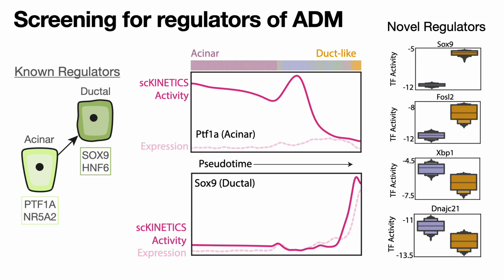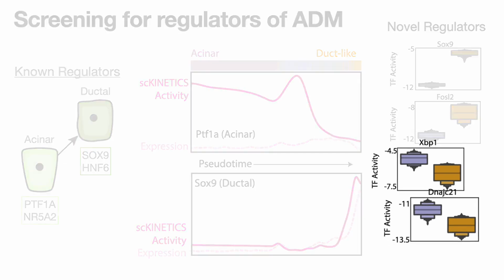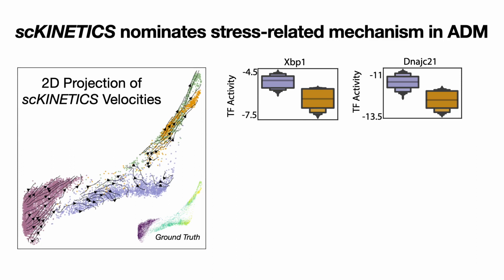Finally, we sought to screen for some novel regulators of ductal states by comparing two duct-like clusters, finding that while SOX9 is globally upregulated along ADM, its activation is higher in some ductal populations compared to others. In fact, zooming into the heterogeneity that we see at these ductal endpoints, we found that there are 3 distinct duct-like clusters, which have yet to be characterized in any previous studies. We hypothesized, based on these inferred regulators, which are both related to a stress phenotype, that one of these, this purple population here, emerges in response to increased cellular stress.